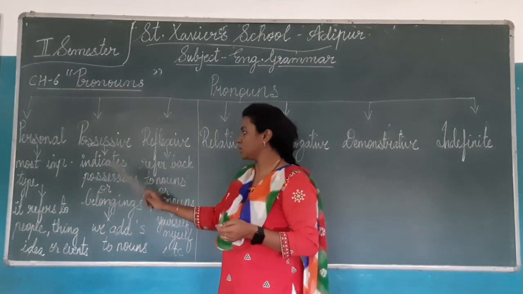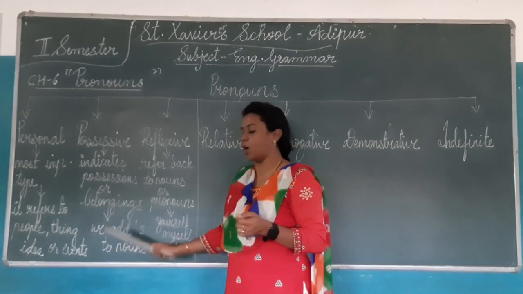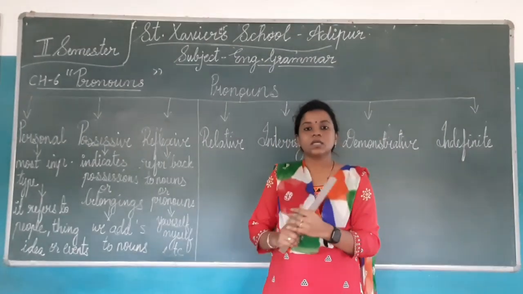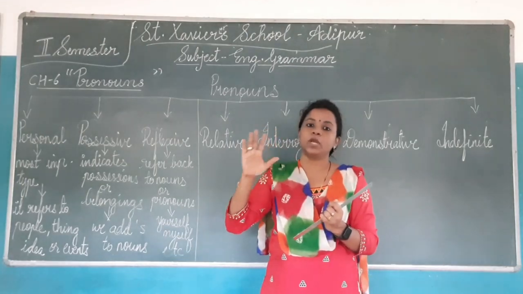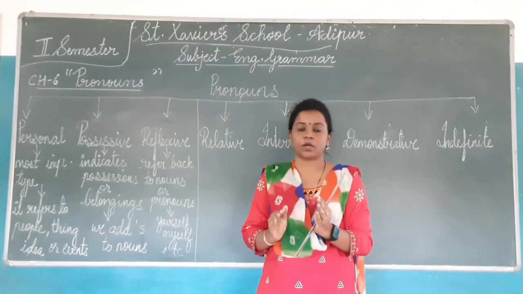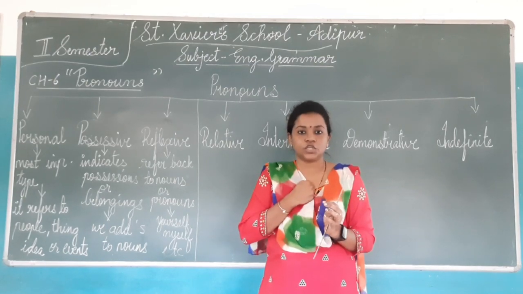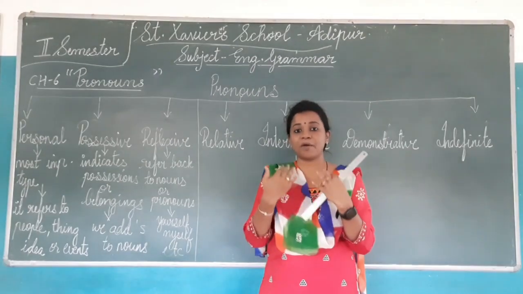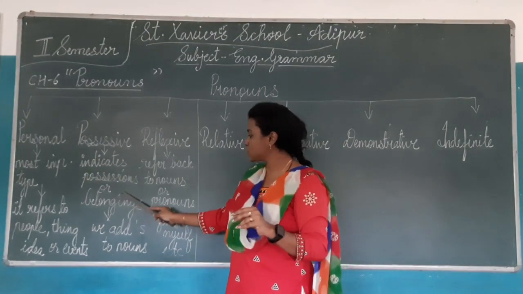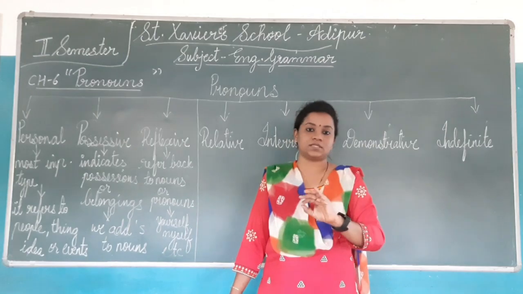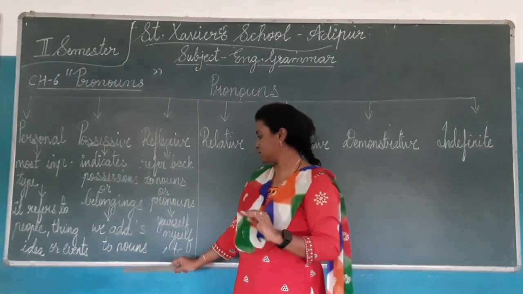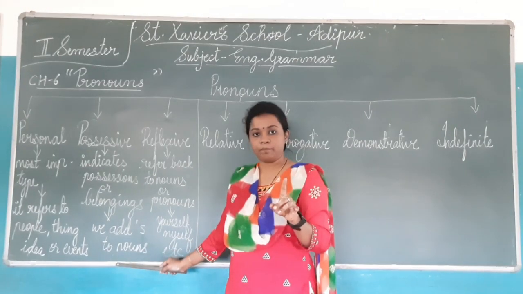Now possessive pronoun, that indicates possessions or belongings. Possessive यानी क्या है? मेरा, हमारा, उनका. कि कौन सा चीज किसको belong करता है या कौन सा चीज किसका है. That is possessive pronoun. Possessive मतलब कि हम जो हमारे चीजों के बारे में बताते हैं वो हमारा है या उनका है, किसी का भी. And in possessive pronoun what we do? We add s to show the belongingness of a person. So we add s there to the nouns.